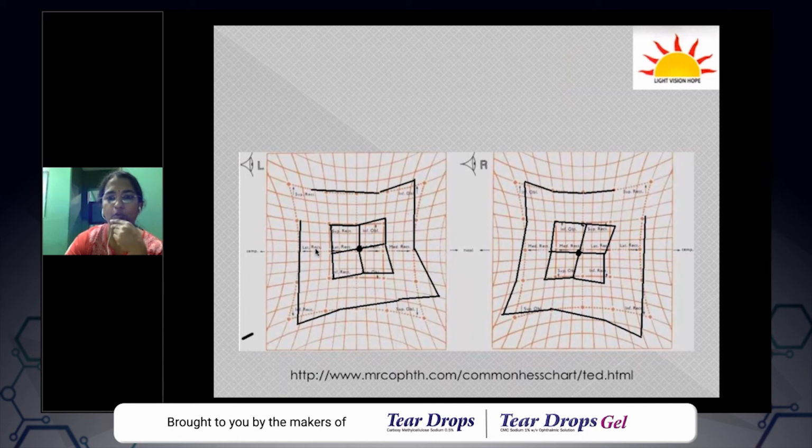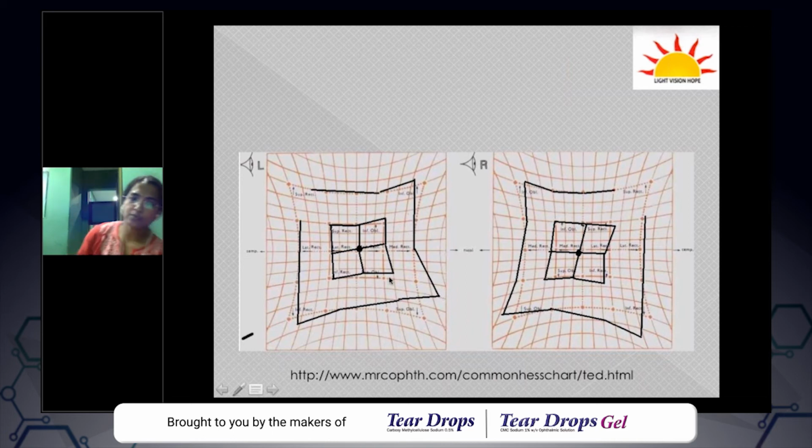Old changes. Old spread of comitance. Okay, your thought process is right, but I would just like to tell you the size of these two plots are more or less similar. That is why you told it is spread of comitance. But if you carefully look, there is a particular kind of underaction here. Which muscle is this? Superior oblique. Superior oblique in the left eye is underacting.